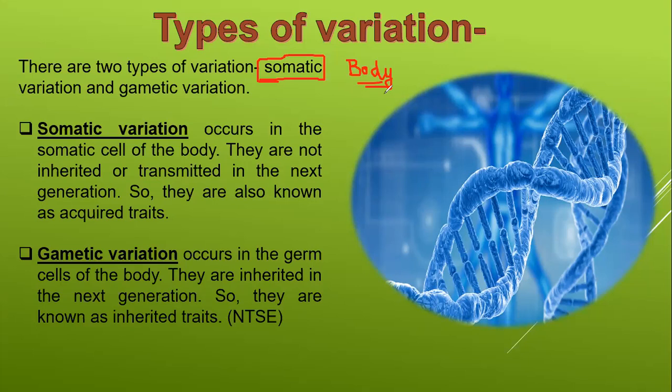Okay, somatic cells. And in human beings, we have 22 pairs of somatic chromosomes, that is normal body chromosomes. And gametic means we have 2, that is either one or one. One in case of males and one in case of females. That is a total of 2. In case of females, you can see it is XX. The gametic chromosome is XX. And in case of males, it is XY. Is it clear?